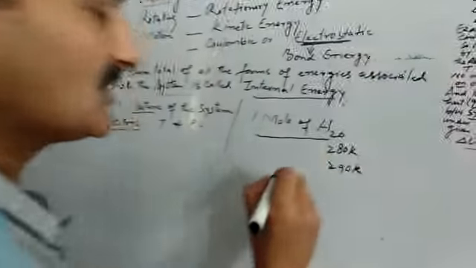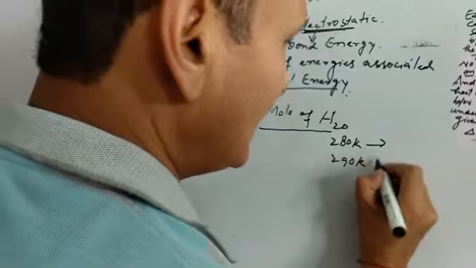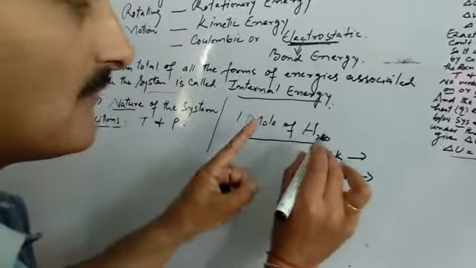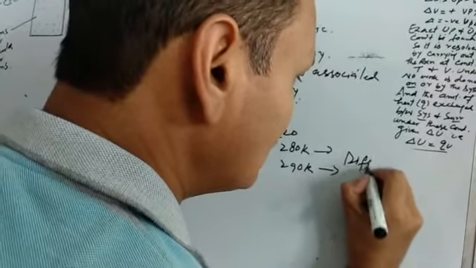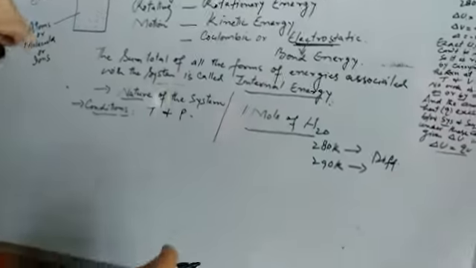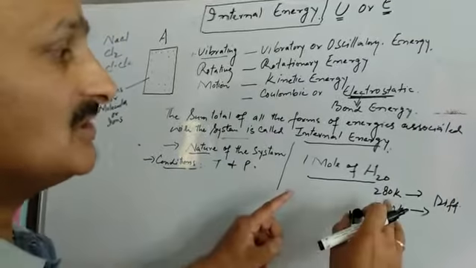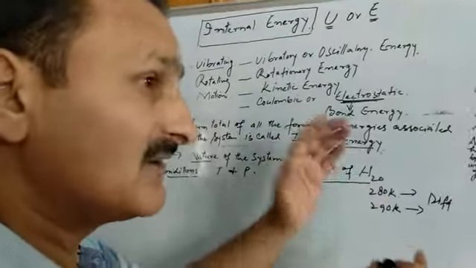that is, its temperature becomes 290 Kelvin. At these two different temperatures, 1 mole of water will have different internal energy. This is a typical example of the fact that at different conditions of temperature, the internal energy of a system differs.